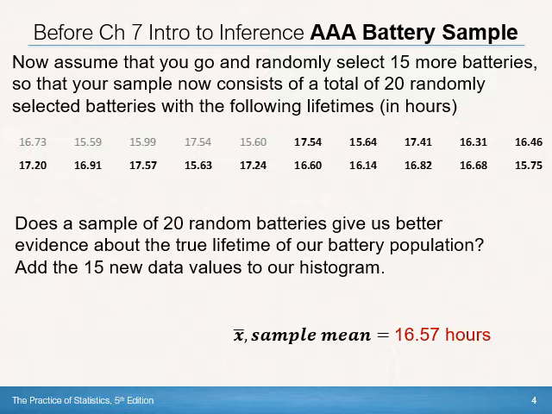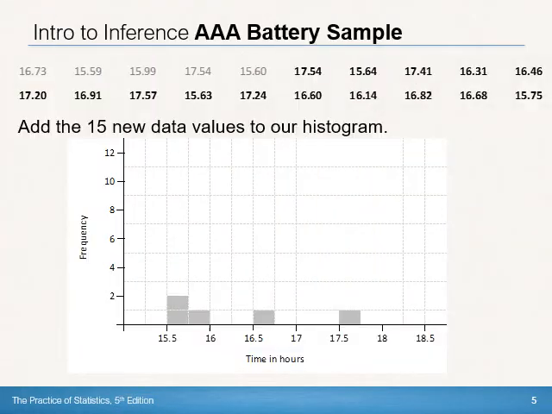Again, that's the whole point of this chapter: we're going to develop methods for figuring out how likely we are to get a value as extreme or more extreme than the one we got from our sample when the true population mean is really 17 hours. So we might want to plot this data as well to get a visual. Add these 15 data values to our histogram.